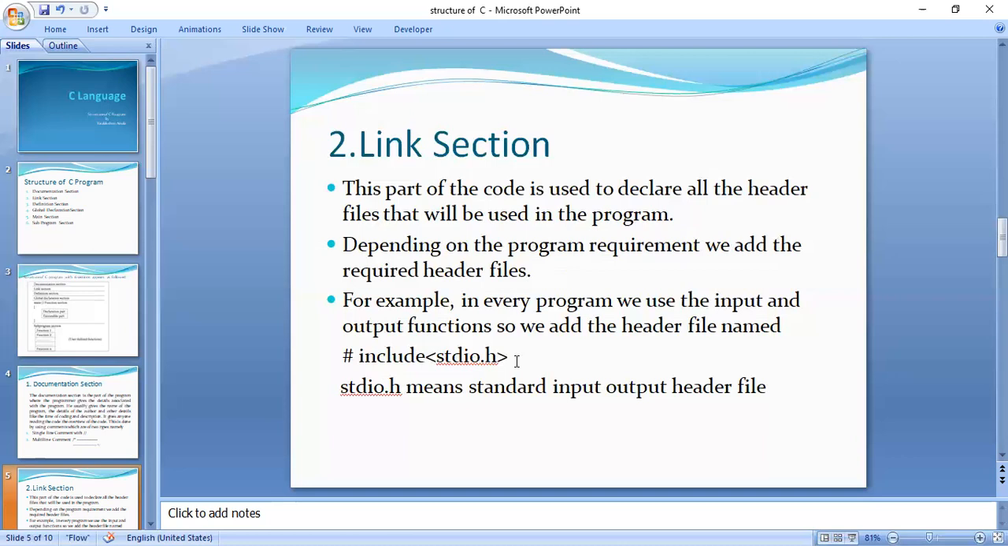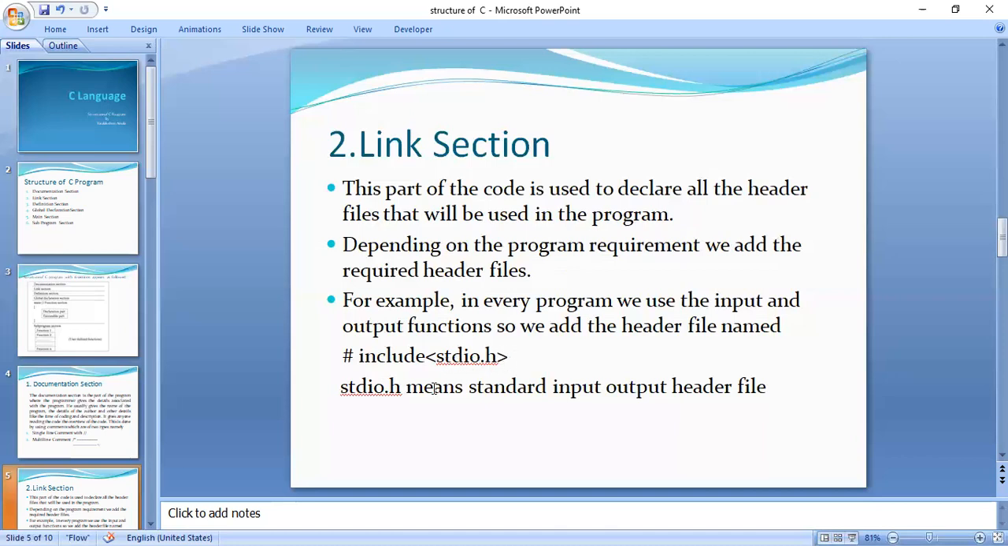Whatever statements we write by using the hash are said to be preprocessor directives. So here, which is the preprocessor directive? We have written hash include stdio.h. Here, hash include is said to be the preprocessor directive. And what is the header file we are going to include in our program?